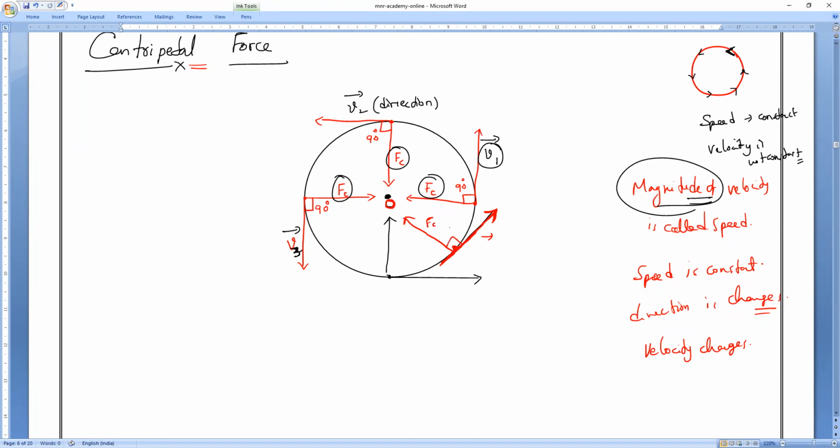Now here also, what is the angle, everybody? 90 degrees. For example, at this point, the direction is like this. This is the direction of velocity. Here also, the force is acting towards the center. Here also, what is the angle? 90 degrees. At every point, something is pulling towards the center so that the body keeps on moving. At every point, the direction keeps on changing. So who makes the direction change in a circular track? What force is it? Centripetal. That is what you should understand.